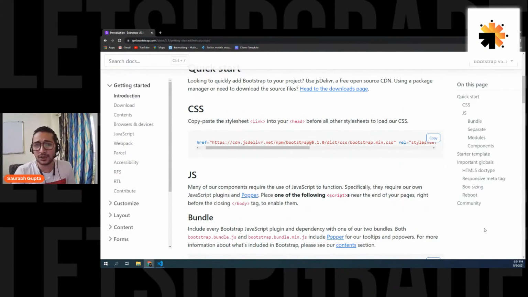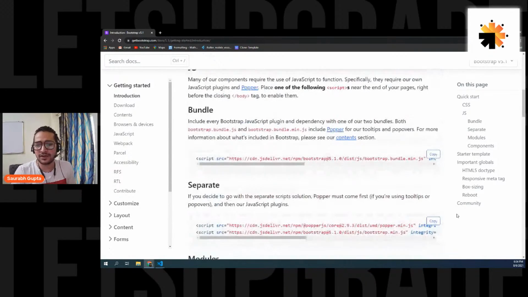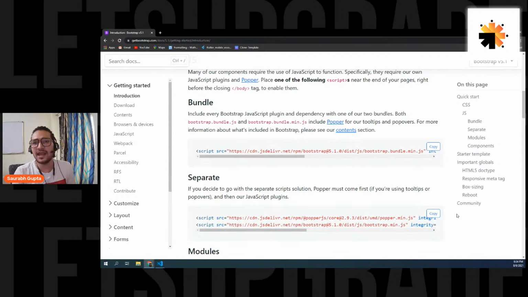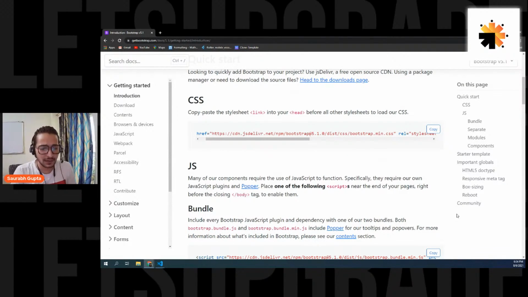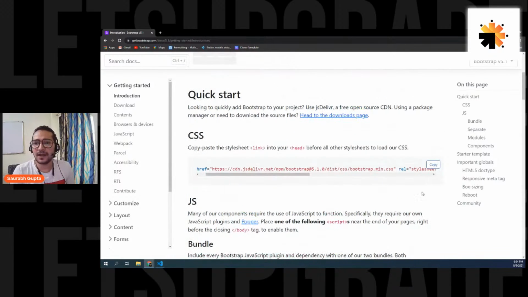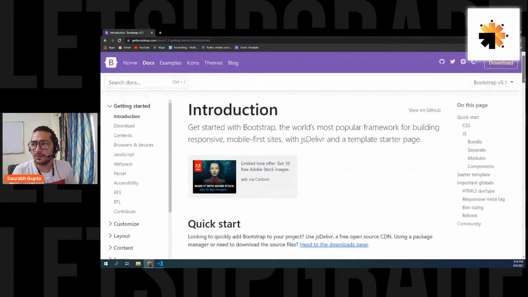And nowadays, as I also told you, they have also prepared a lot of things in JS. So the JS links are down here. You can also get the JS links. And don't worry, on the last day, I'll show you how to use the basic JS that they are providing. But for the first 2 days, we're only going to use the CSS. Is that clear? Okay, that's cool. So now let's move ahead.